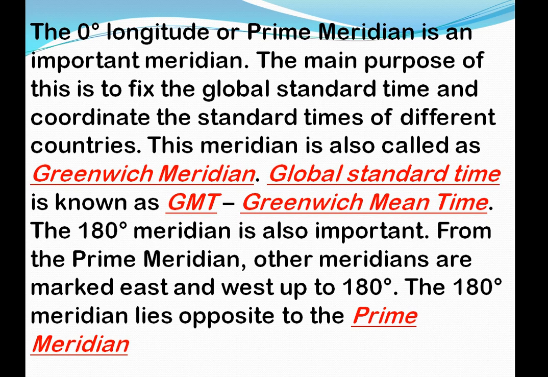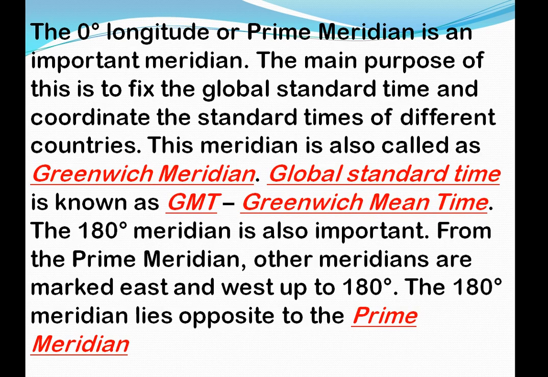So this is known as the Greenwich meridian, which is the global standard time. It shows the different countries' time. That is GMT, Greenwich Mean Time. The 180 degree meridian is also very important for our earth, as it shows different times.